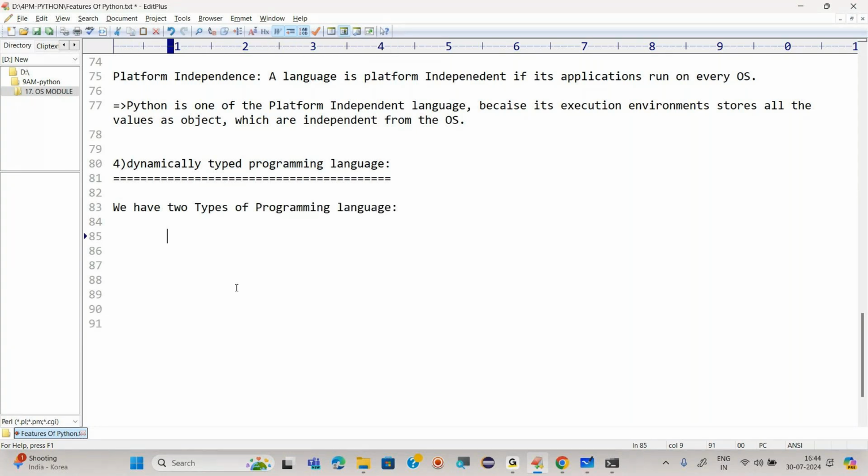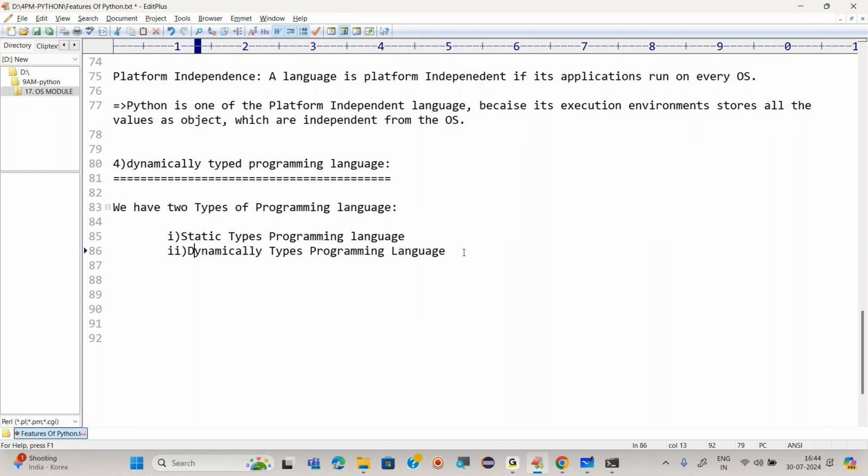First is static typed, and the second one is dynamically typed programming language.